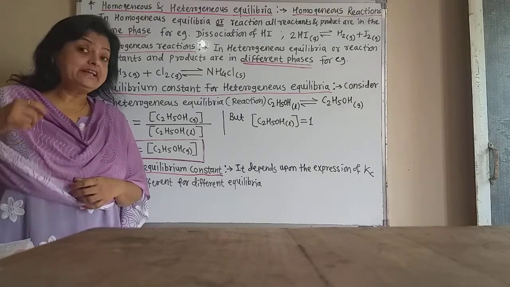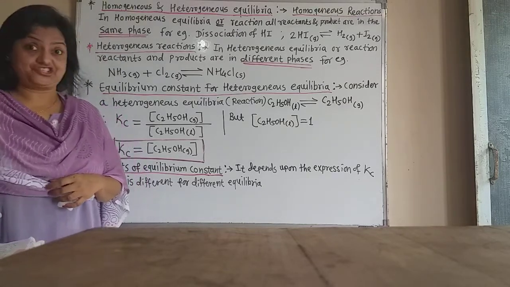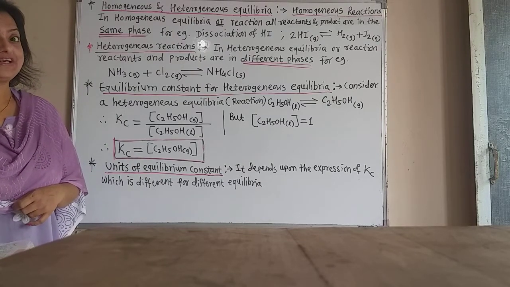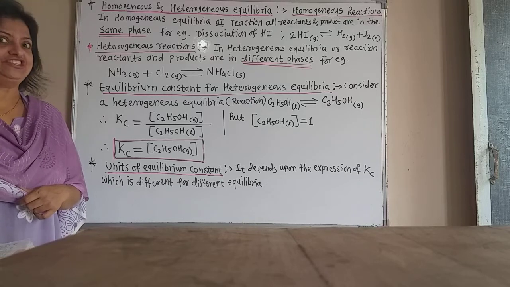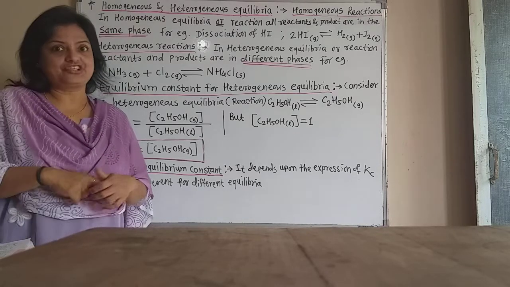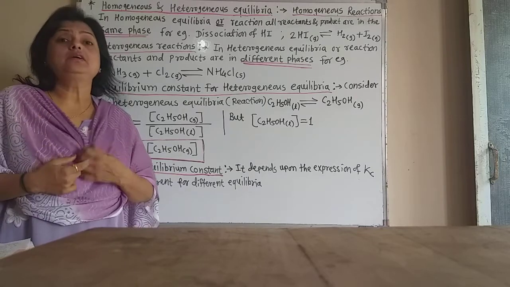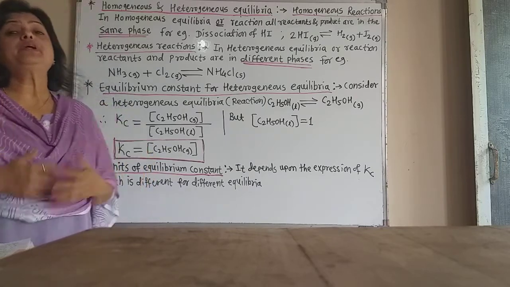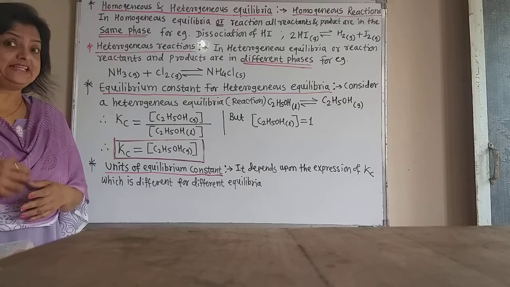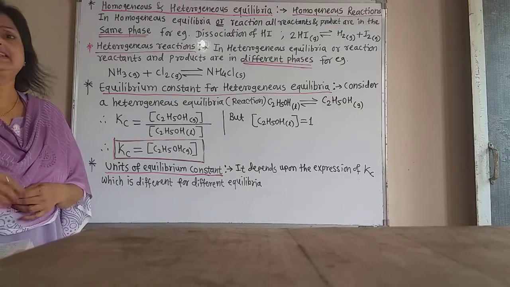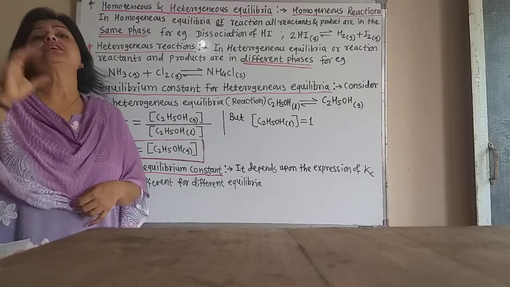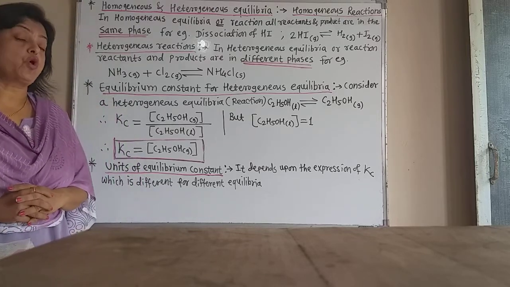Such a uniform reaction, in which all the reactants and products are present in the same phase, is called the homogeneous reaction. For example, if we take two different organic liquids and mix them into each other, they get mixed together and a homogeneous solution is formed.